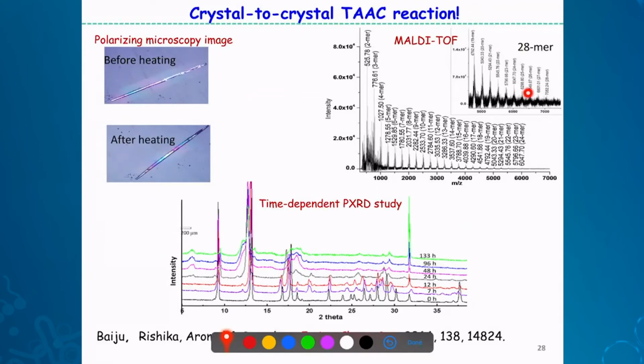Nevertheless, we got a very high polymer, up to 7 kilodalton, the size of a small protein, actually. And this, the time-dependent powder XRD, shows it is a crystal to crystal transformation which is happening. And it goes to completion in about 130 hours. So you get a protein-like molecule.